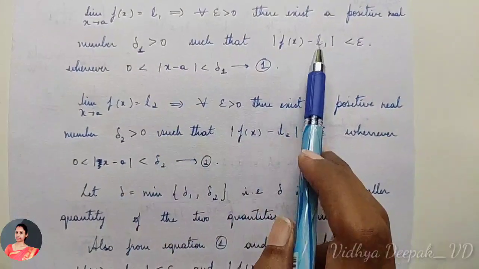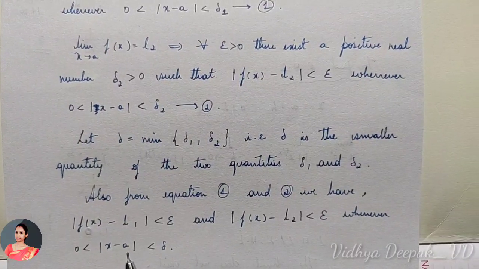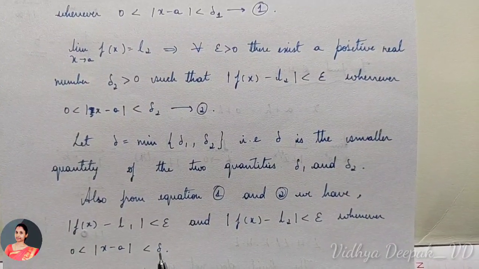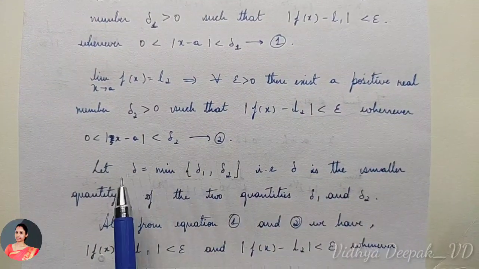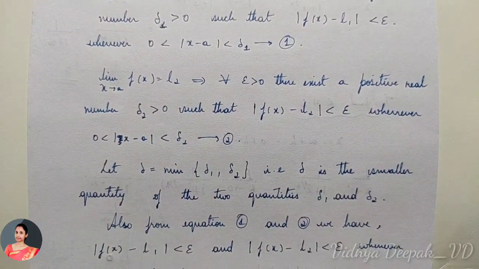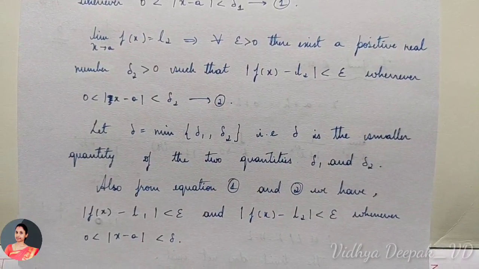Yes, that was the conclusion for us, right? From these, whenever 0 < |x − a| < δ, we had δ1 and δ2. Now we have combined that, taking the minimum as δ. We can write this as 0 < |x − a| < δ.